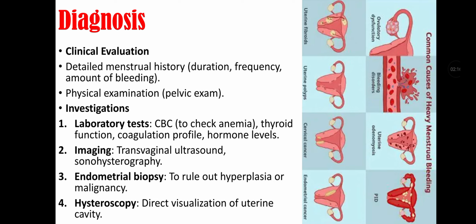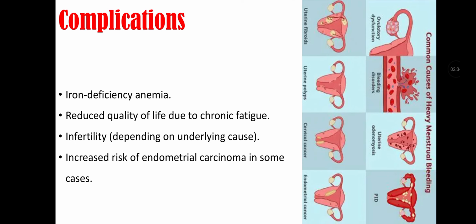Investigation further include imaging like transvaginal ultrasound and sonohysterography. Investigation also include endometrial biopsy, that is to rule out hyperplasia or malignancy. And it also includes hysteroscopy, that is direct visualization of uterine cavity. Complications include iron deficiency anemia, reduced quality of life due to chronic fatigue, infertility, and increased risk of endometrial carcinoma in some cases.